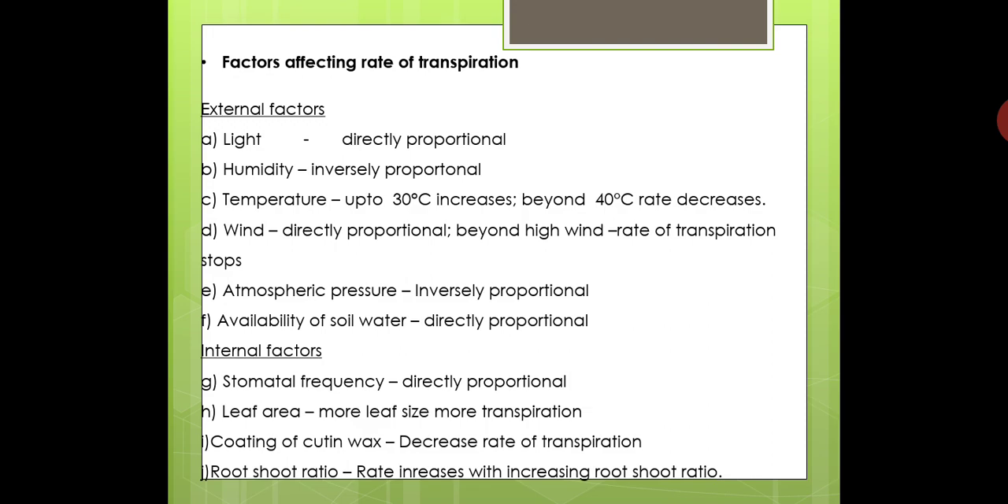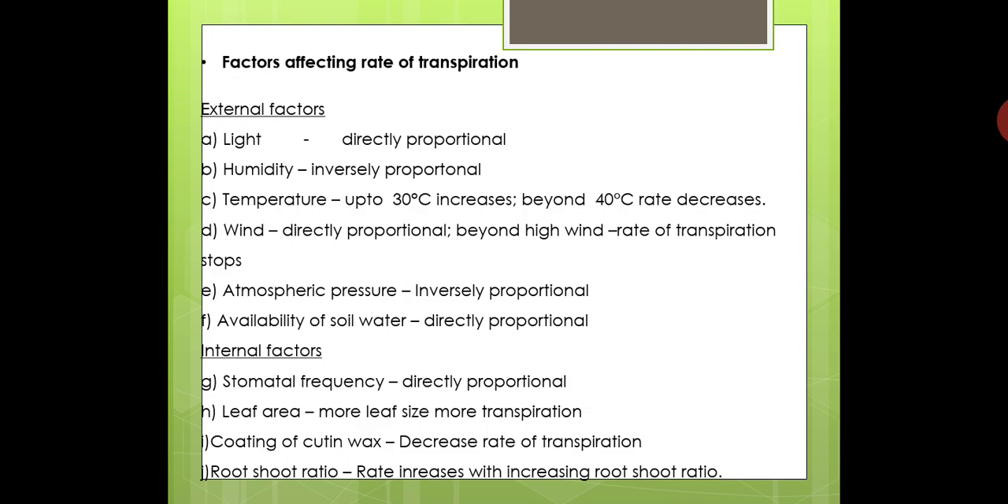Now the internal factors. First internal factor, stomatal frequency, that is the number of stomata on the leaf surface. When there are a large number of stomata on the leaf surface, what will be the rate of transpiration? It will be more, because as the number of stomata increases, automatically the loss of water will increase. So stomatal frequency is directly proportional to the rate of transpiration.